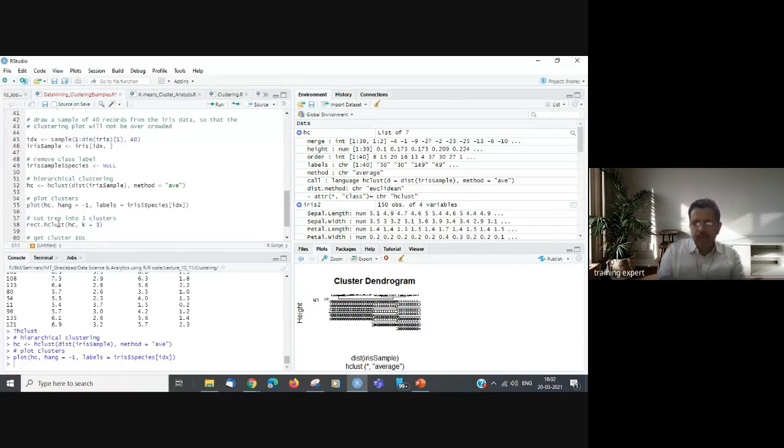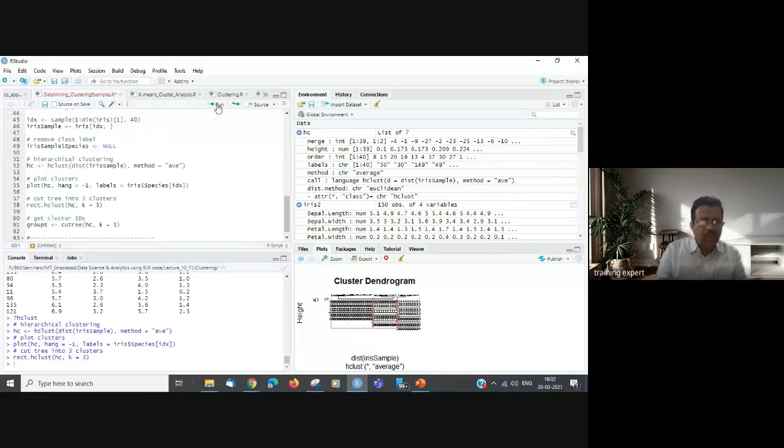Now let's assume we want to cut it at 3 levels of clustering. There is a method called rect.hclust, a rectangular cut of the hclust object. The output was in hc and we are cutting it at level 3. So let's run it. Now it has been cut into 3 clusters.